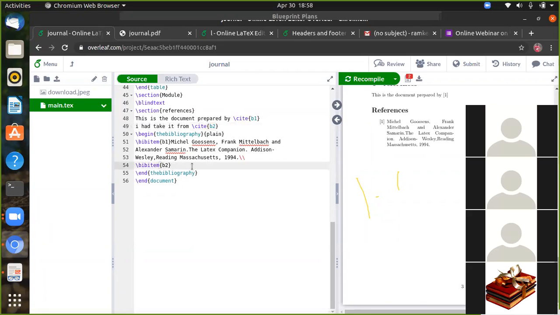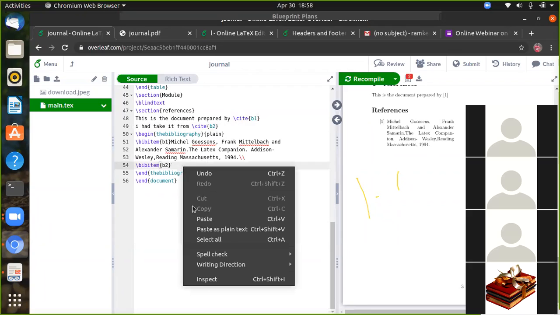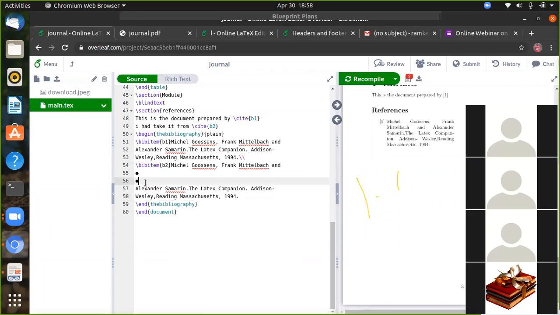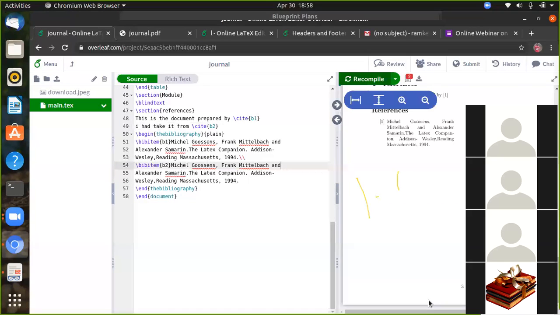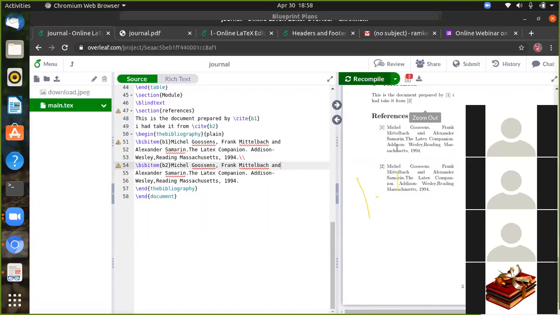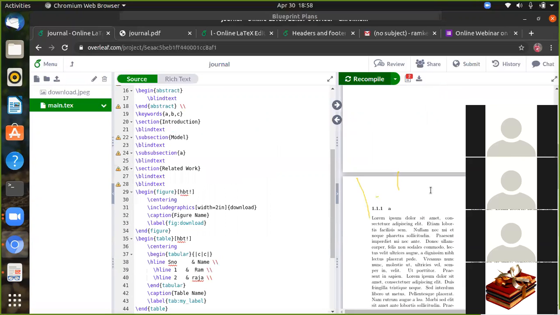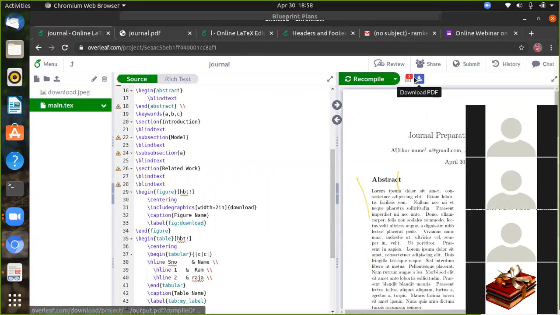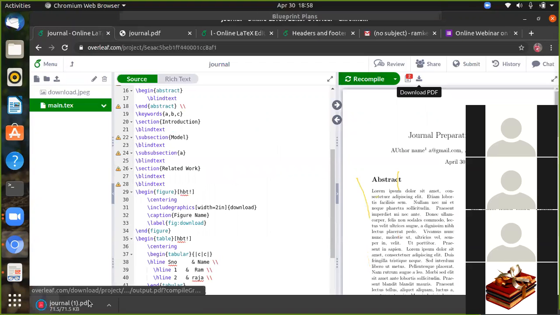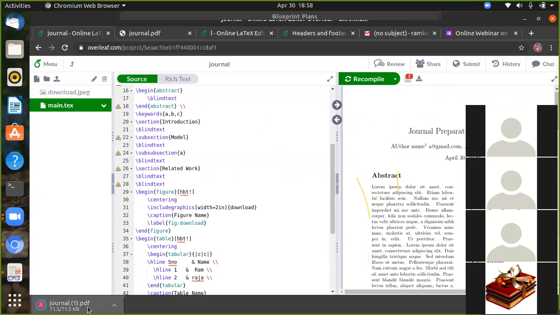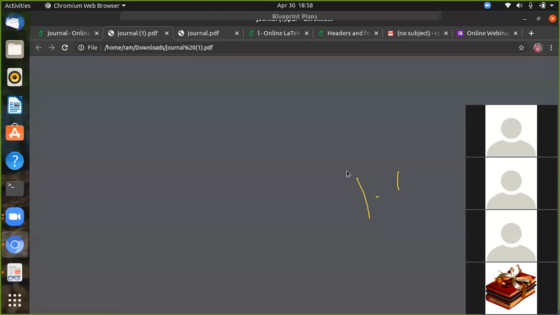So for B2 we can go for other terms. Please compile this. Yes, we can go for the second term. Meanwhile it can create the references also, depending on the content. So this is a sample journal preparation using LaTeX. You can download and see the file.